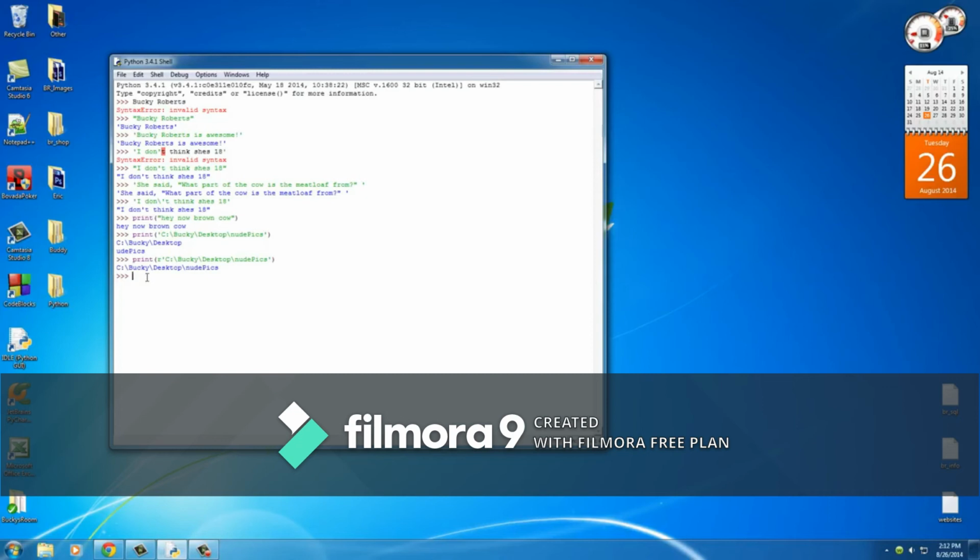So now that we know the basics of strings and how to print them out, now I want to show you guys something else that's pretty cool in my mind. You can actually add together strings kind of like you can numbers. So let's make a variable called first name and set it equal to a string called Bucky and add a space after it too.